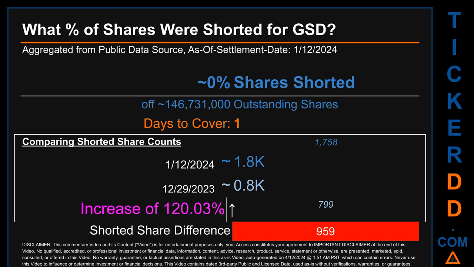Days to cover is 1. When I compare the current 2-week period data snapshot against the previous period, ending in settlement date, December 29, 2023, I find that the current snapshot had roughly 1,000 more shares shorted. This means that, compared to the previous snapshot, the current snapshot has an increase of 120.03% of shorted shares.